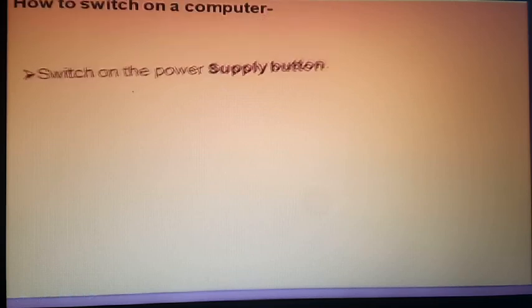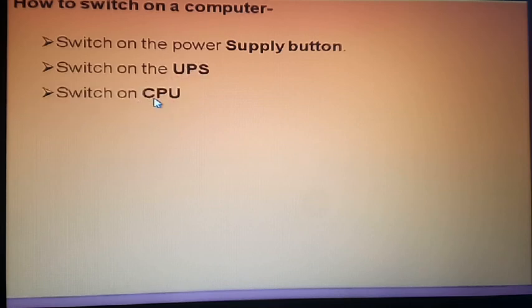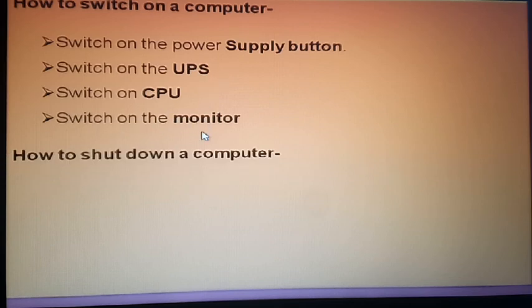How to switch on the computer? First of all, I'm telling how to switch on the computer. First of all, supply the power button. Click on the supply power button. Click UPS. After that, CPU and switch on the monitor. So those are the steps.